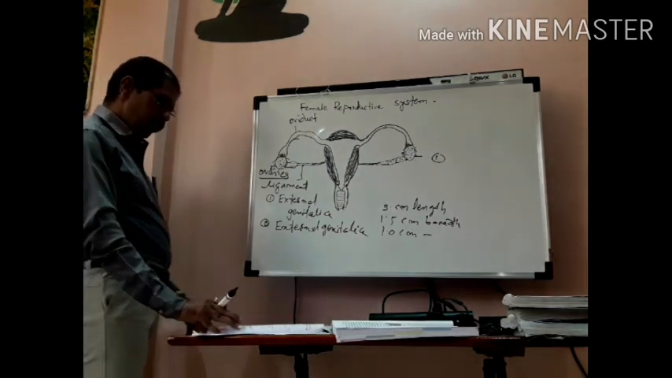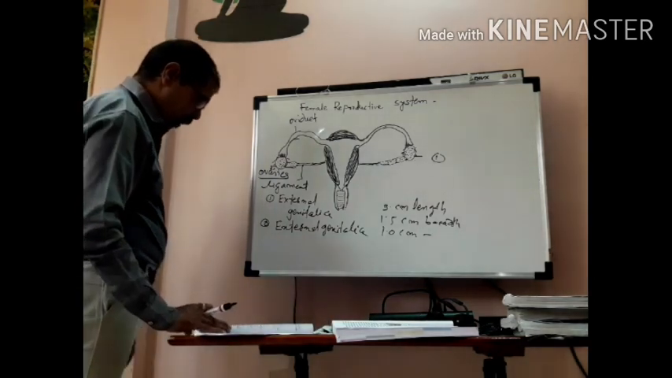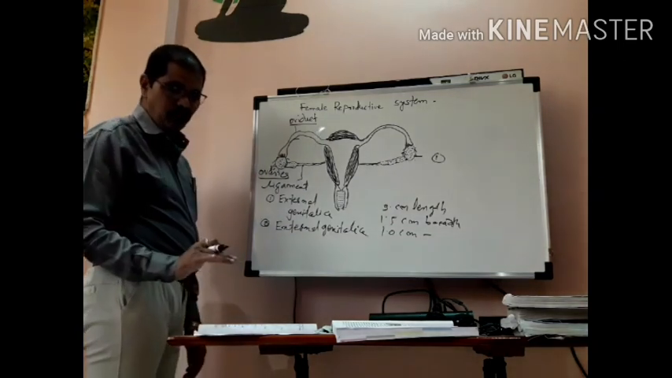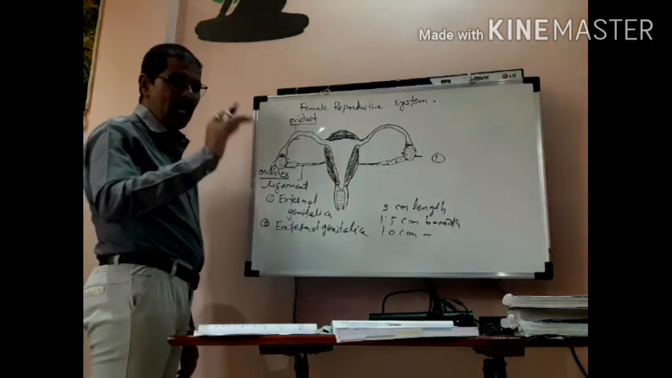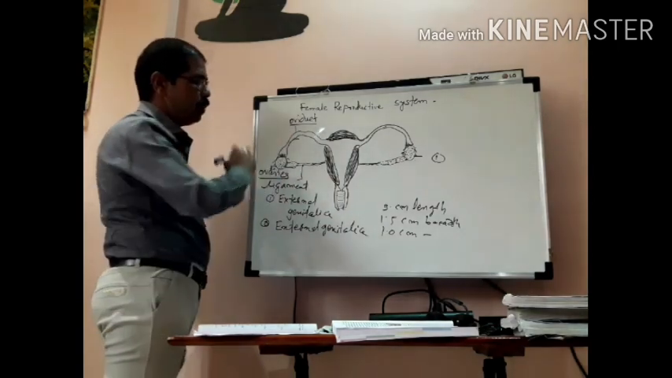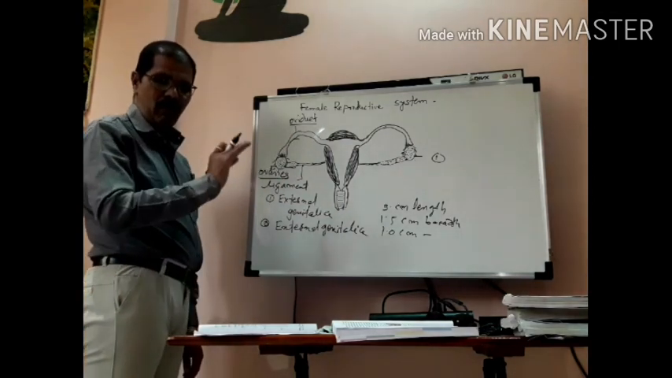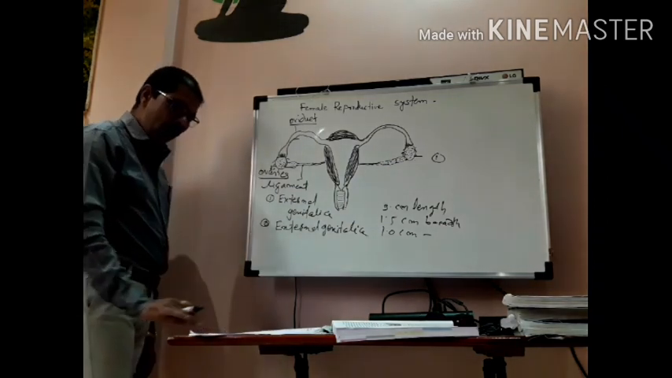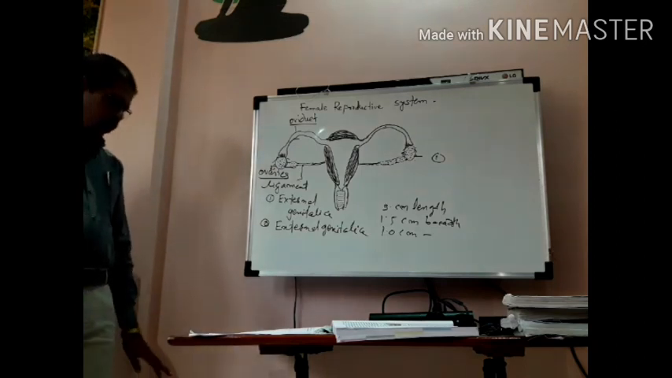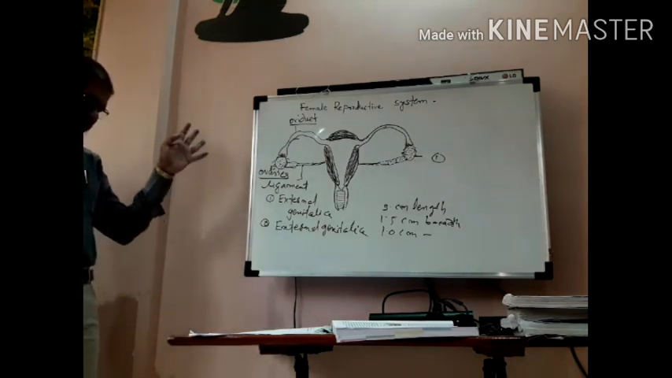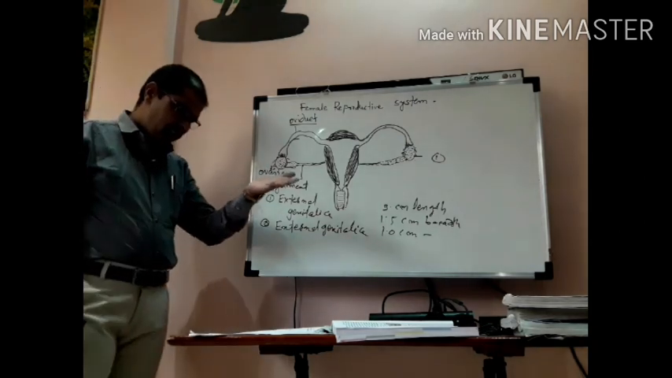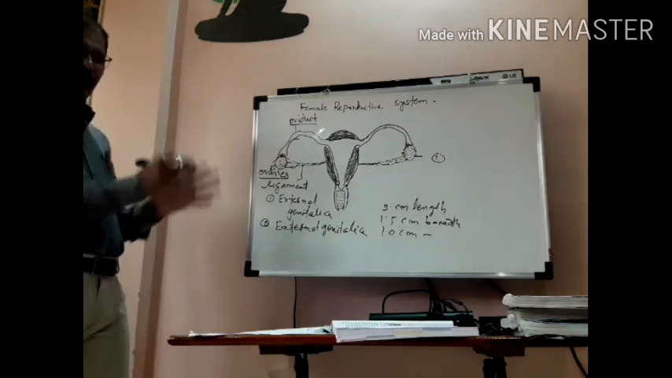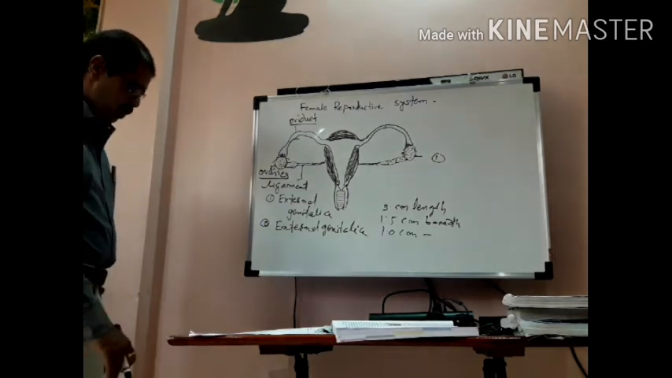Then the next point is the oviduct. It is also called the fallopian tube or uterine tube. It is the most important part of the female reproductive system. You know what, I'm just telling you, it is also called the fallopian tube or uterine tube. It is an important part of the female reproductive system.